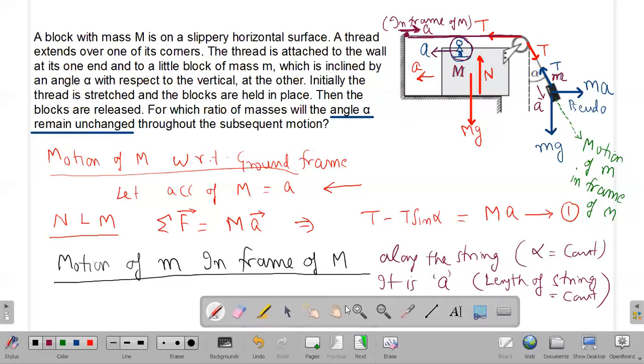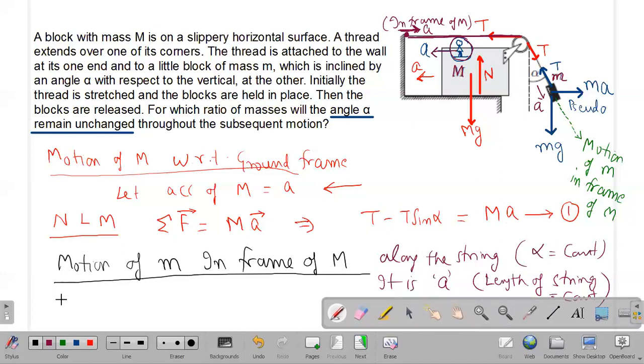Now we will write down the Newton's law equation. So for small m, if I write down the Newton's law equation for the small m, then small m into A is the acceleration in this frame of capital M. Notice that this A is along the string. Since this A is along this string, we need to find the forces on mass small m in this direction. You need to find out what forces are present on this mass small m along the direction of the string.